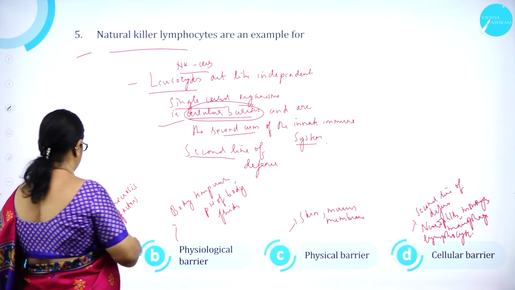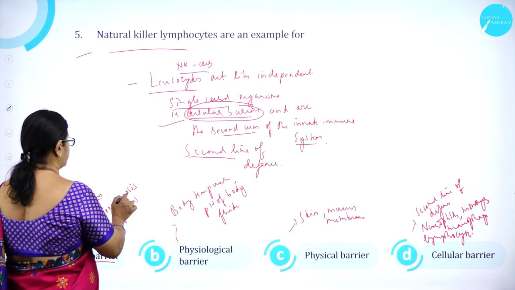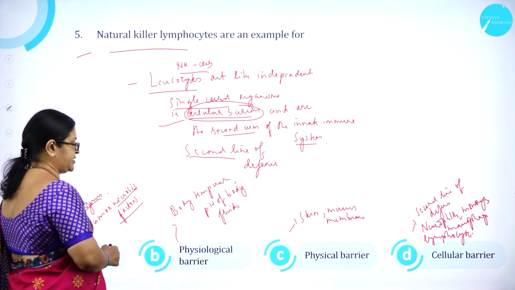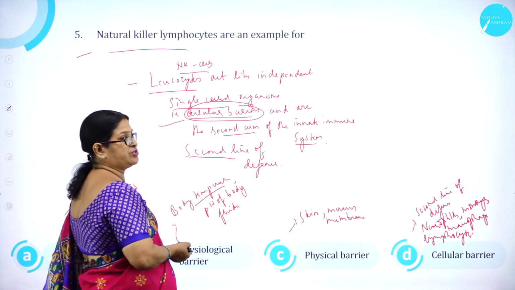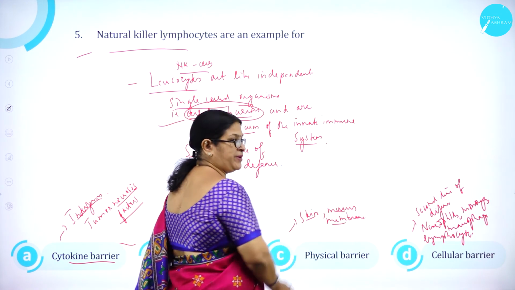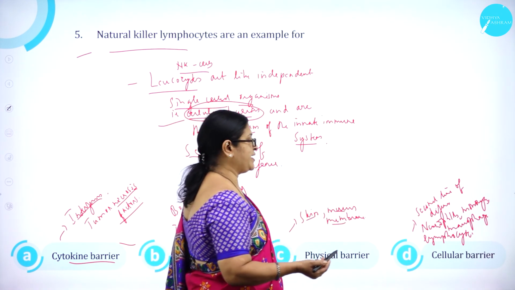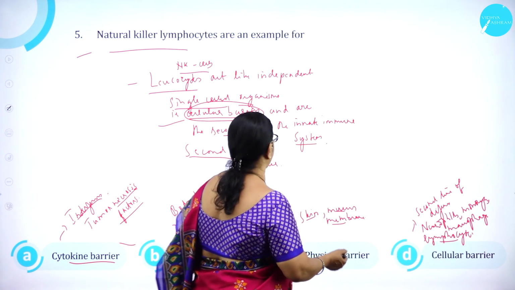Second line of defense. Option A, cytokine barriers are like interferons, tumor necrosis factors, etc. Physiological barriers, it may be the body temperature or pH of body fluids. Physical barriers might be the skin, mucous membrane, etc. Cellular barriers, as I said, lymphocytes, then macrophages, neutrophils.